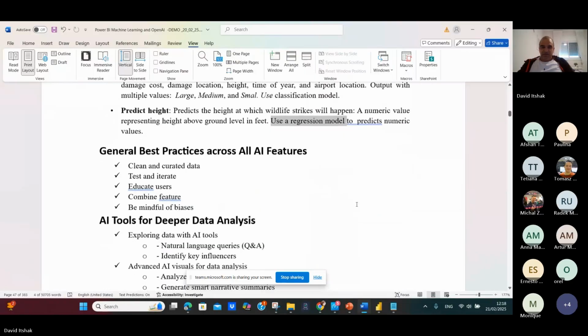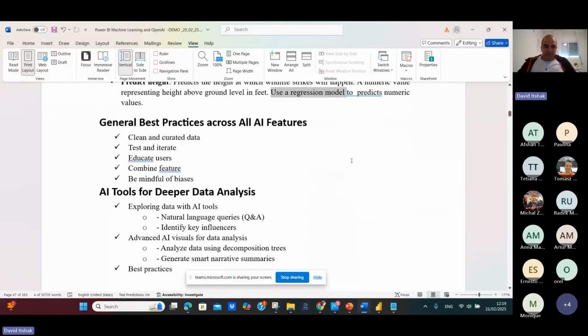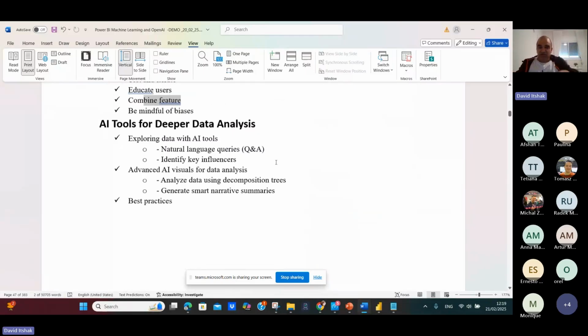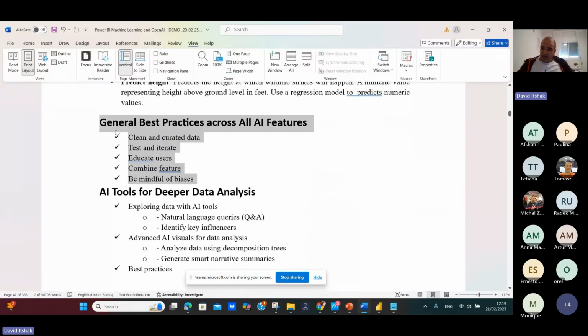Again, remember that before you're talking with Copilot AI, Copilot Studio, you have to do this stage, because you have to clean your data, test and iterate, educate users. You have to go feature by feature and find those binaries. You have a lot of tools in Microsoft, but before you're using them, you should prepare your data. And Copilot will not do this.